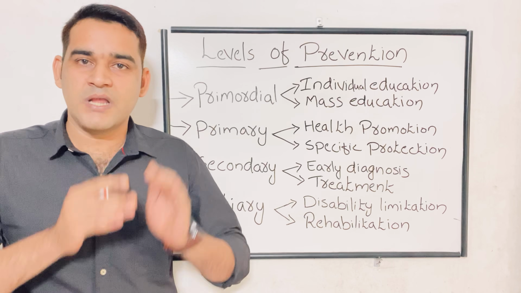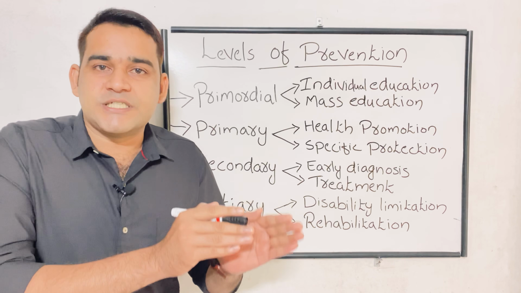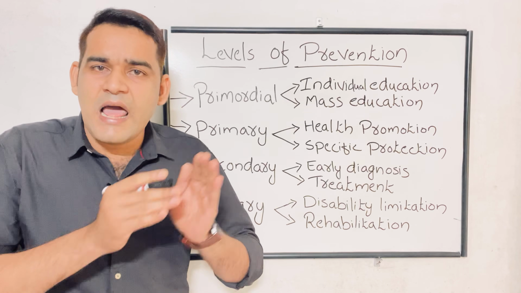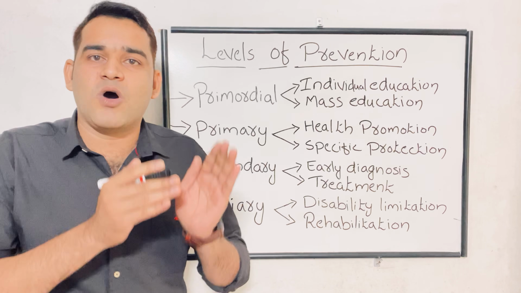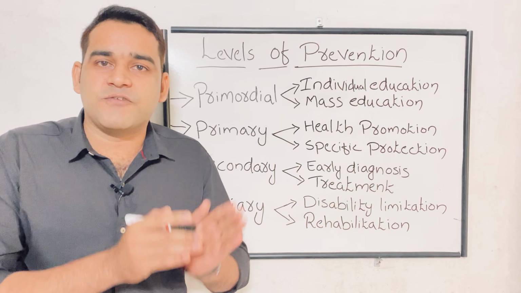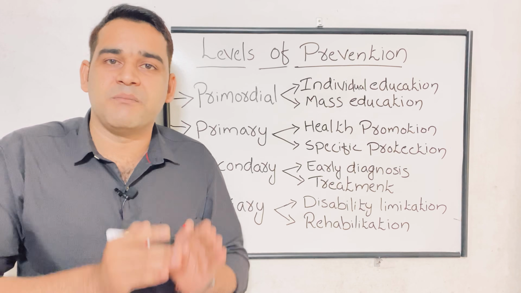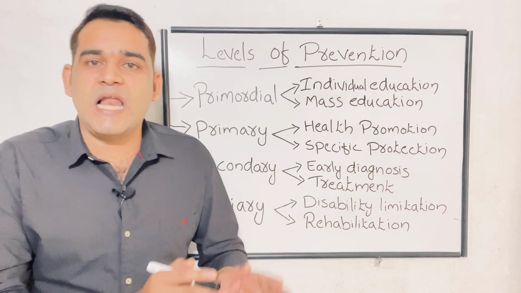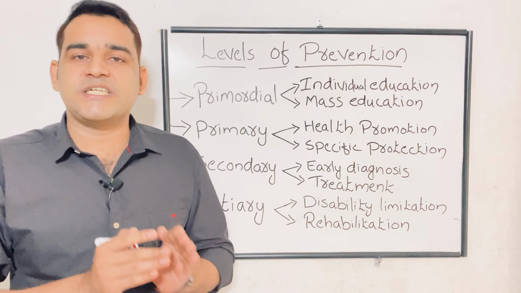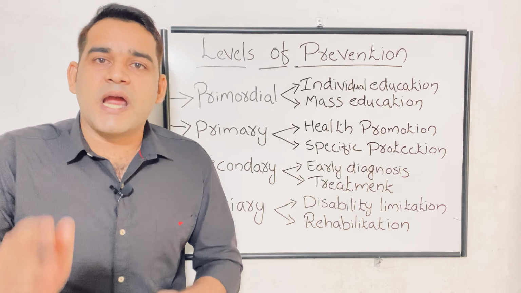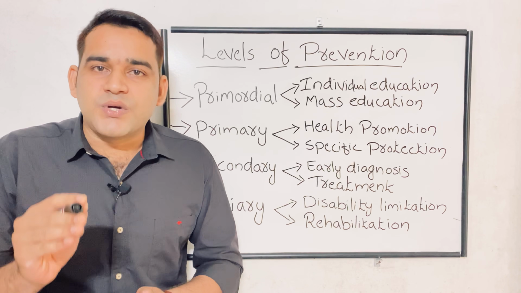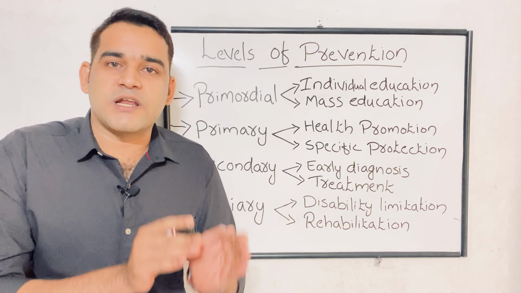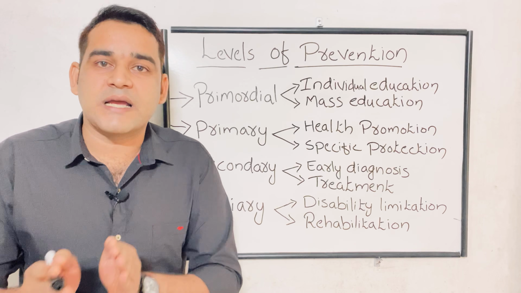Next one is nutritional intervention. Due to the lack of nutrients like carbohydrate, fat or protein, or due to the deficiency of vitamins or minerals, many diseases will occur. So in health promotion, as a part of nutritional intervention, we are providing supplementary nutrition to the target group, that is the under 5 children as well as pregnant women.